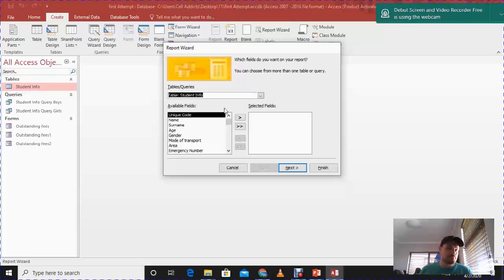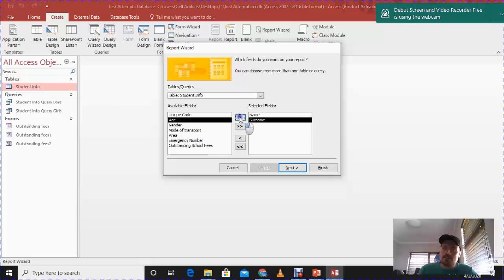It's not necessary for me to have the age. It's not necessary to have the gender. There's no need for that. So I'm just going to be creating this report to have name, surname, a telephone number, and the fees that are outstanding. Okay, so with that said, I take the child's name across. We have to take the surname across because we can have like 30 Jessicas in the class, you know what I mean, or in the school. So Jessica A is going to be different to Jessica B.